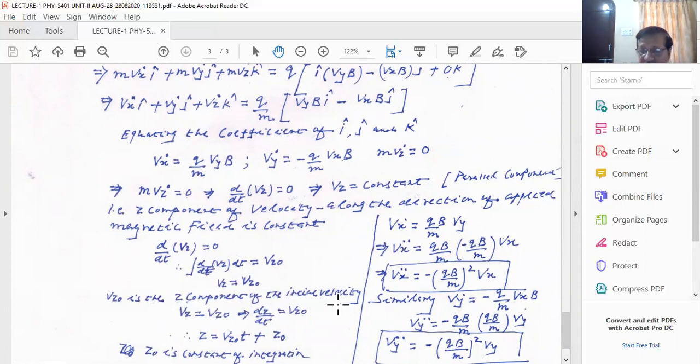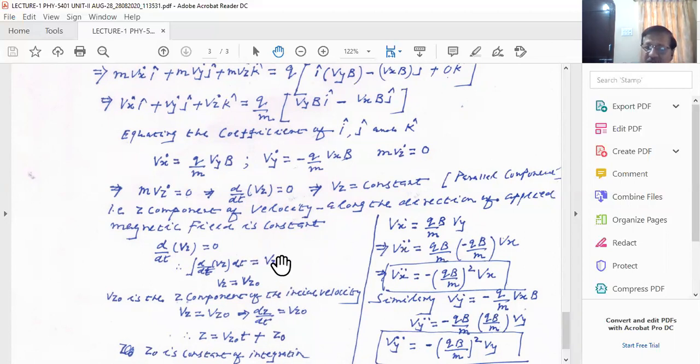I mean to say that if a particle is projected in the plasma state and its initial velocity is 0, that is, if Vz0 is 0, then the particle will only describe a circular path, which we will discuss.